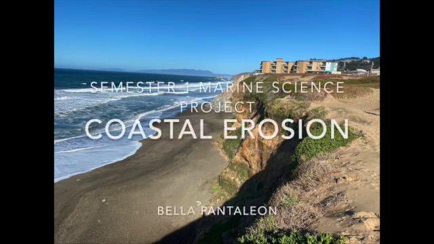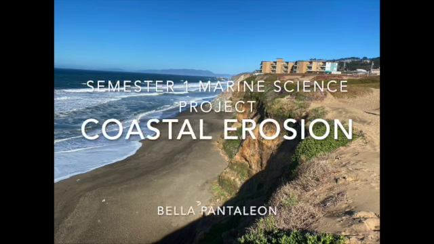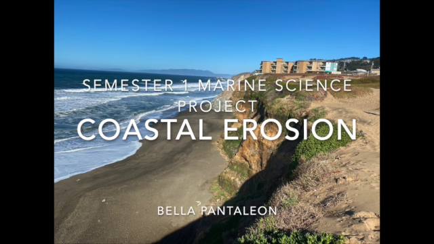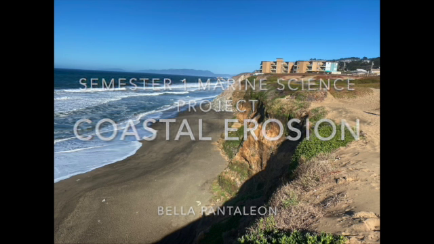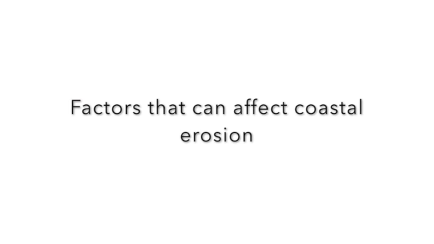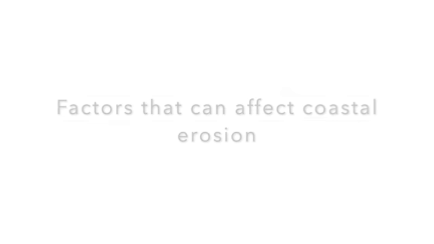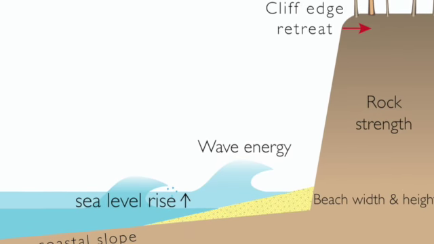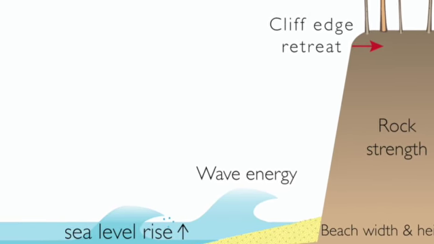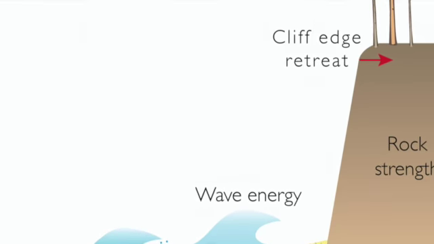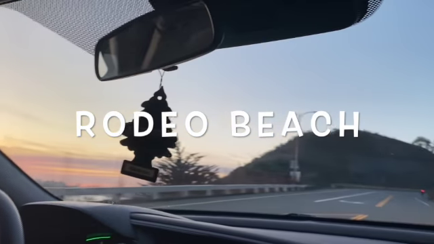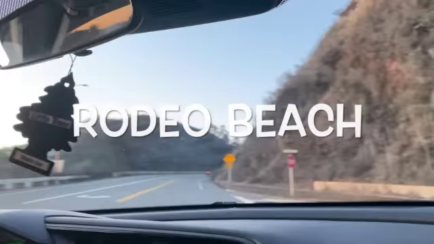My name is Bella Pantaleone, and for my Semester 1 Marine Science project, I study the causes and effects of coastal erosion and how people can prevent it. Factors that can affect coastal erosion include sea level rise, wave energy, coastal slope, beach width, beach height, and rock strength. I went to a couple of different beaches and documented how they have been affected by coastal erosion.